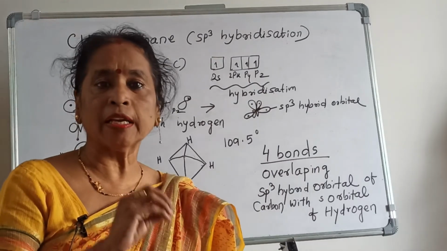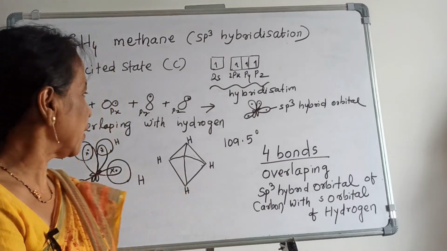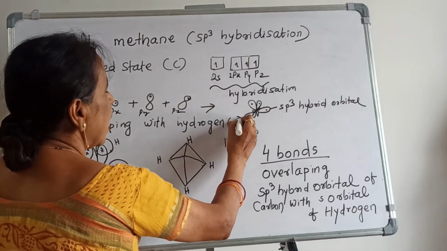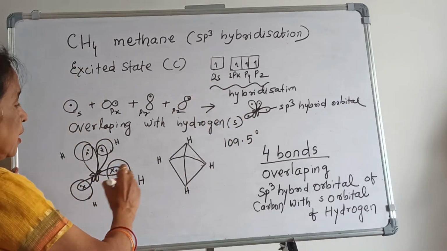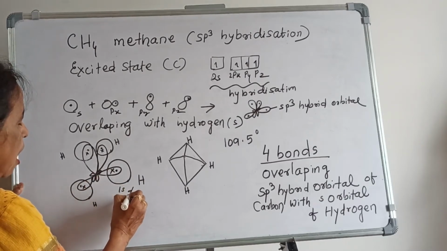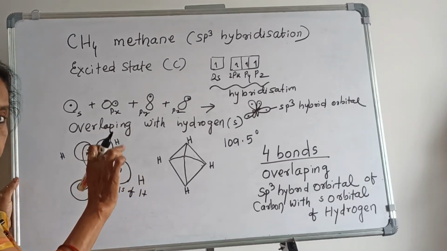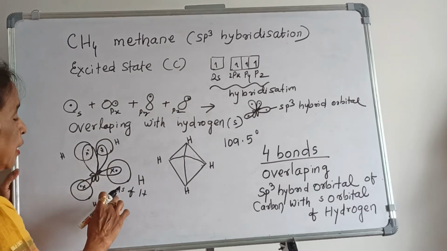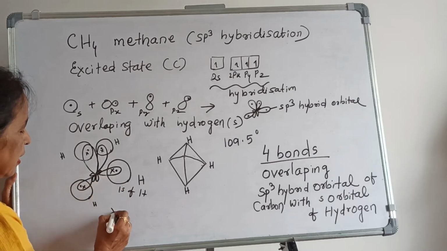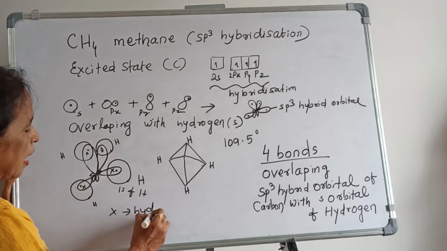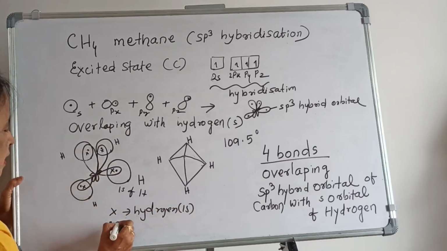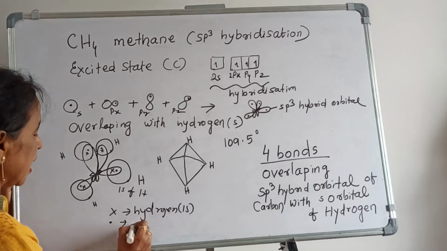Hydrogen, you know, has one s orbital, which is spherically symmetrical. Each one indicates hydrogen 1s containing one electron, and this indicates hydrogen 1s, and this indicates the sp3